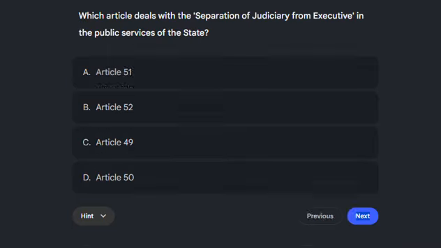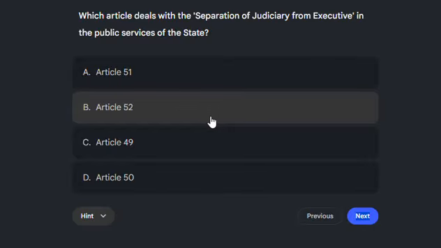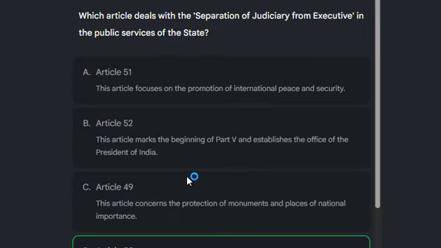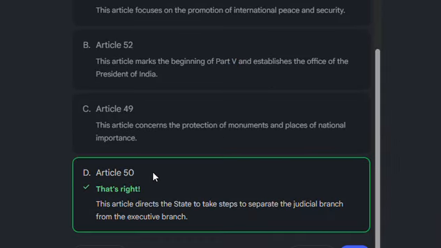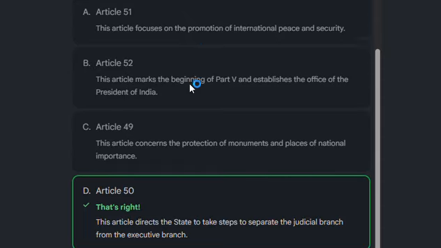The next question: which article deals with the separation of the judiciary from the executive in the public services of the state? The correct answer is Article 50, option D. Article 50 directs the state to take steps to separate the judicial branch from the executive branch. So, next question.